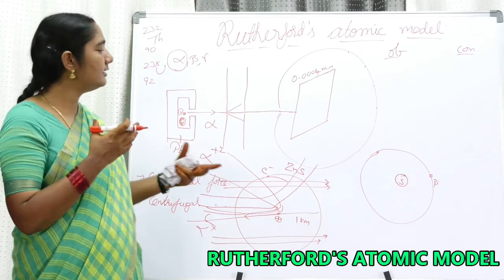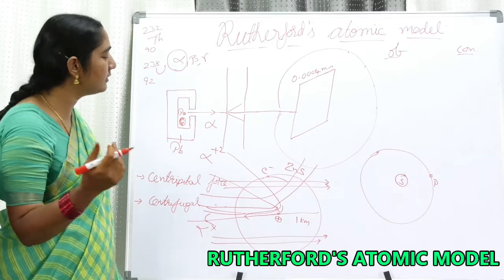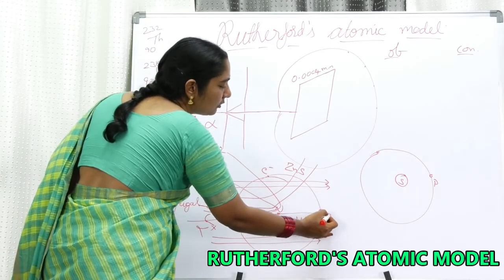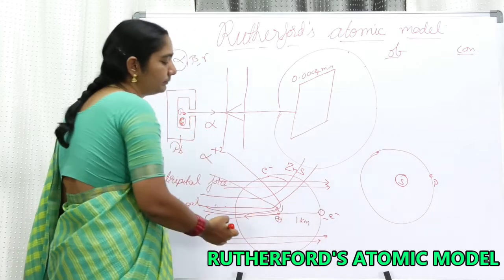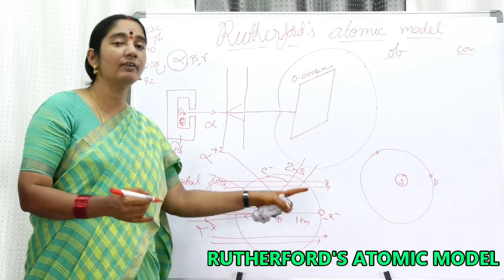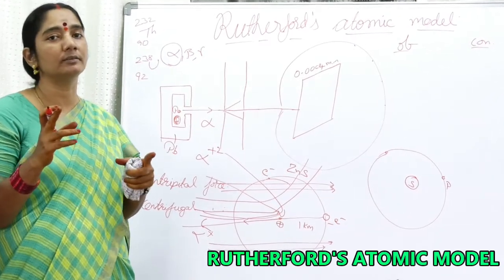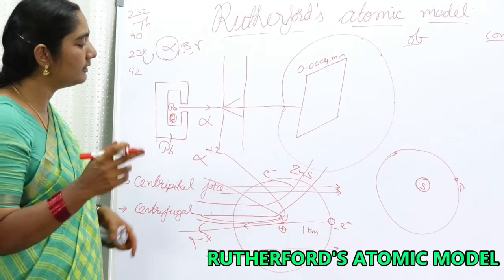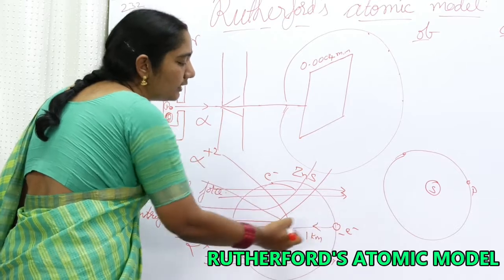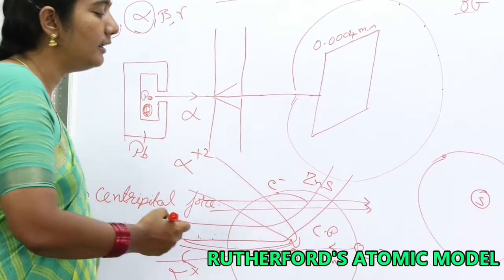So in that way he started giving a comparison. Here, my dear friends, is a very important point I would like to discuss with you. This is a positive charge and this is an electron, which is a negative charge particle. You know that there is a force of attraction between a positive charge and a negative charge. In this particular case, this force of attraction is acting towards the center, creating the centripetal force.